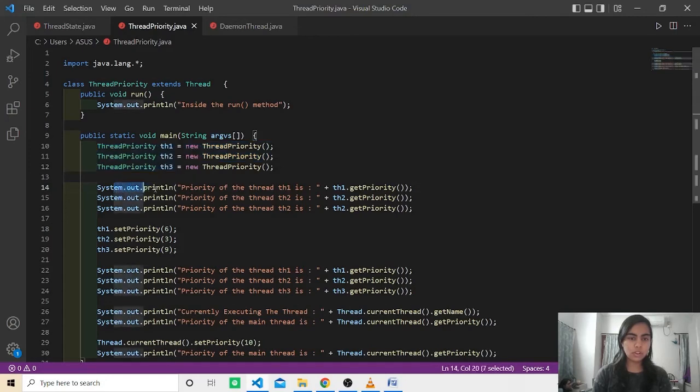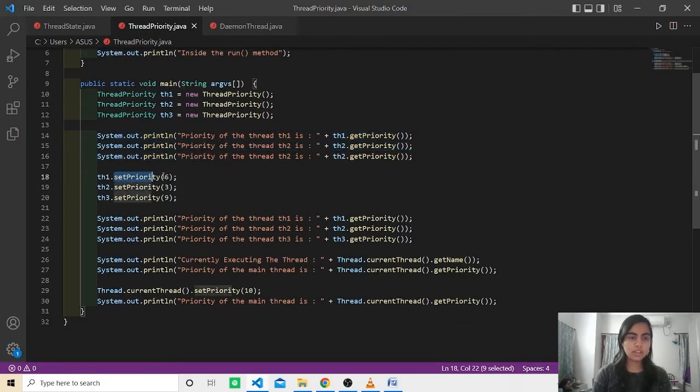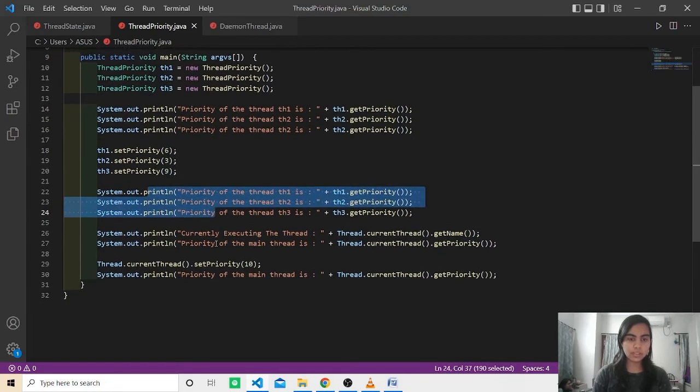Now, we are printing the priority of all the three threads. Here, we are setting the priority of the first thread to 6, setting the priority of the second thread to 3, and setting the priority of the third thread to 9. Again, we are displaying the priority of all the three threads.